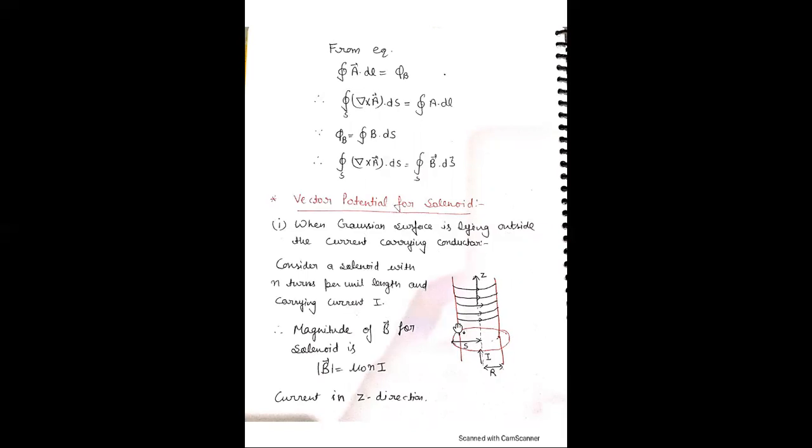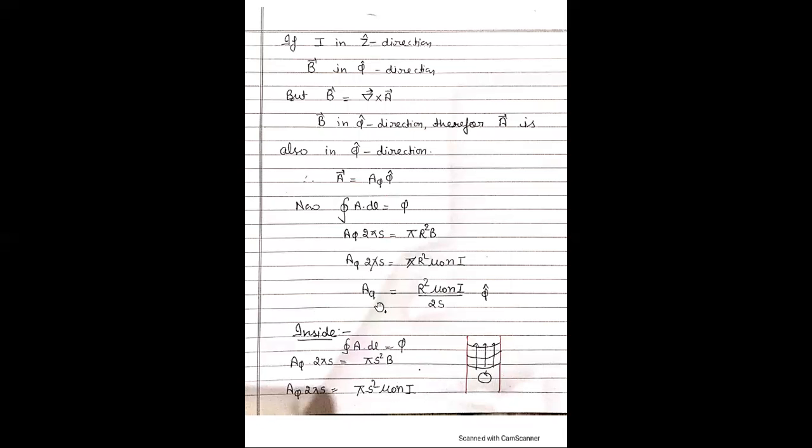This is the number of turns in the solenoid. As we know, the magnitude of the magnetic field for a solenoid is mu naught n I. Mu naught is the constant permeability, n is the number of turns, and I is the current in the z direction. Therefore, if I is in the z direction, then B is in the phi direction.